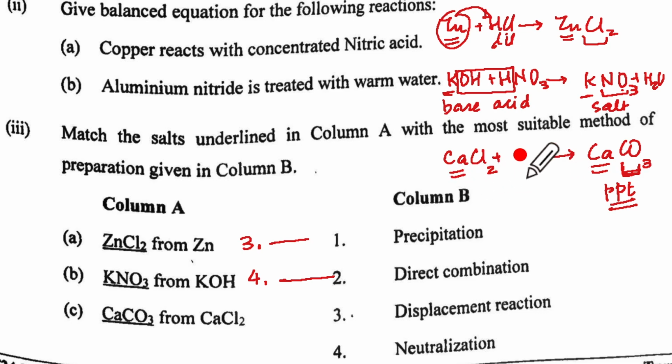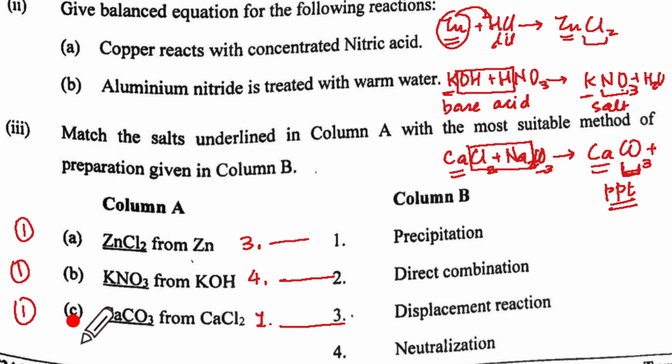CaCl2 is already soluble, so we'll have to take Na2CO3. That will give me CaCO3 plus 2NaCl. I'm not writing that 2NaCl, I don't have space. But what has happened? It is precipitation by double decomposition of 2 soluble salts. So which is precipitation here? 1. And we write precipitation. So 1 mark for this, 1 mark for this, and 1 mark for this.